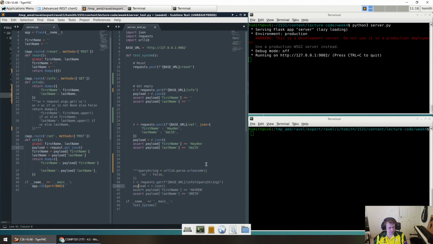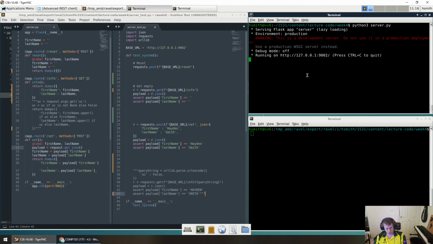And let's get rid of this bottom part for now. And let's just test all this work. So how would you test your server? Well, if you were testing it locally here.